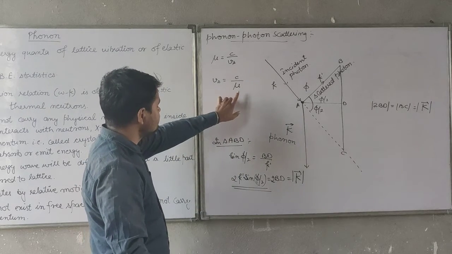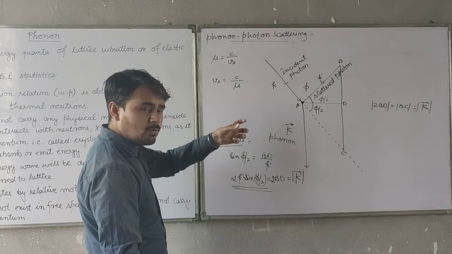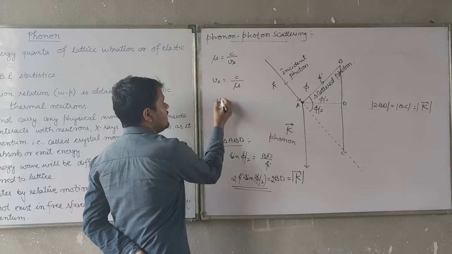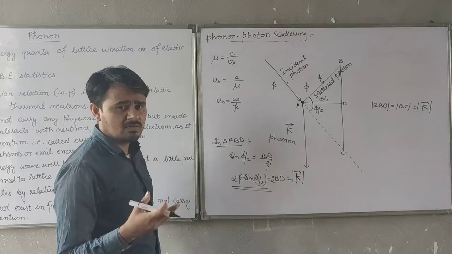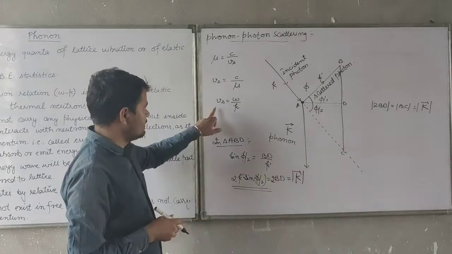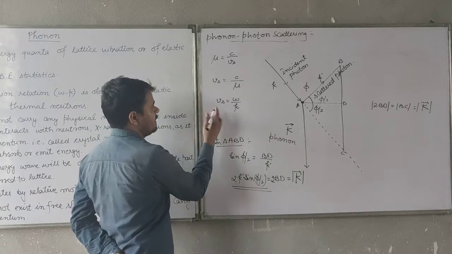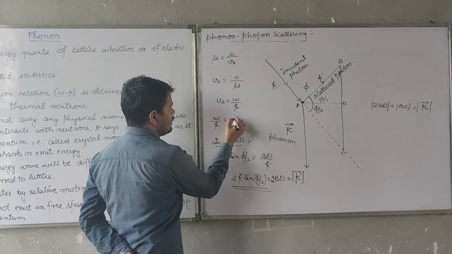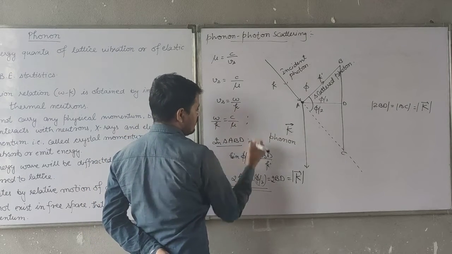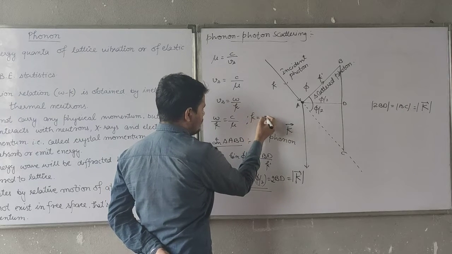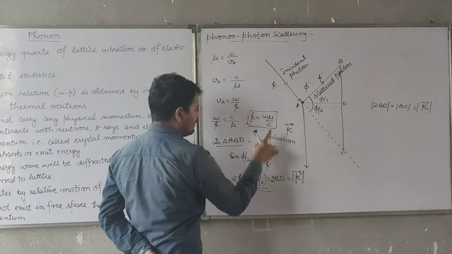Clear? And this relation also deals with the angular frequency. That is Vs equals omega by k. You all know that phase velocity Vp equals omega by k quantum mechanically. Then Vs is also equal to omega by k. Comparing these two relations, I can write omega by k equals c upon mu, or k is equal to omega into mu divided by c. Put this value of k here.